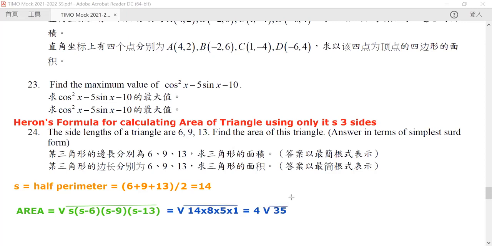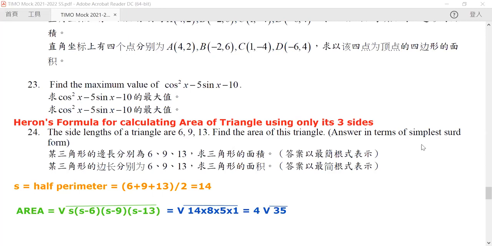Now, Heron's formula is extremely useful, especially when we are going to calculate the area of a triangle in a very short amount of time. We do not need to know the angles of the triangle. We do not need to know the height of the triangle. We can only use the 3 sides, and we can get this wonderful result using this formula.